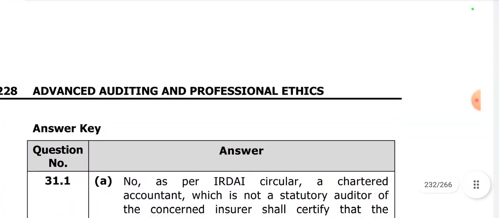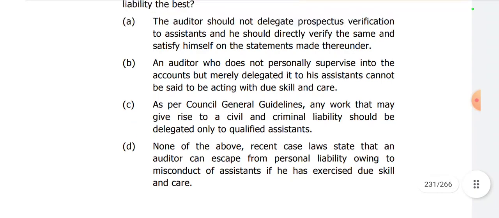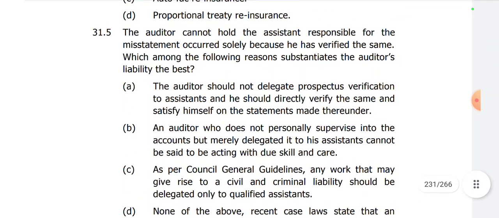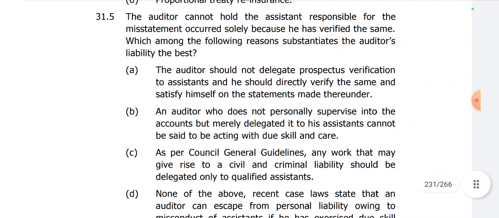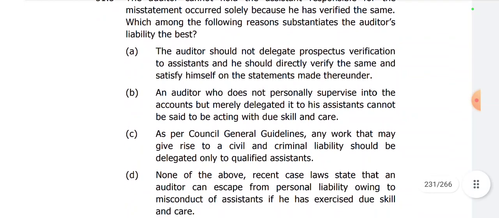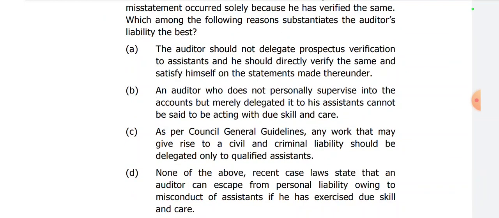And next question, oh sorry, with this we have completed case study number 31. Hope you got everything clear. Like previously, we'll refer to the study material wherever possible, but in cases where there are simple questions which we can easily identify the answer, we'll simply go through it, like question number 31.5, the last question, which is a general understanding. Being a CA final education background, I hope this is a minimum knowledge that we have. So that's why I haven't referred this back to your study material.